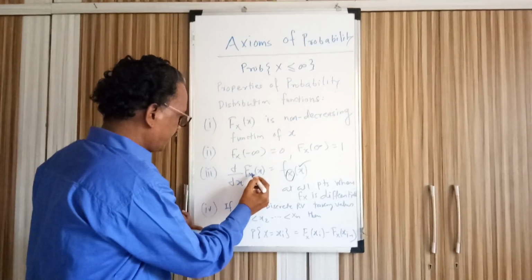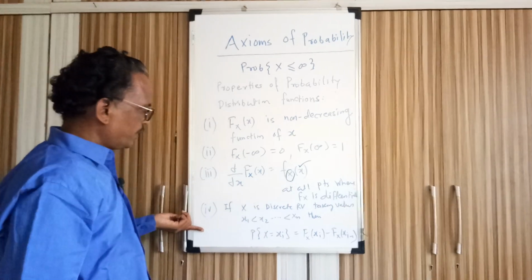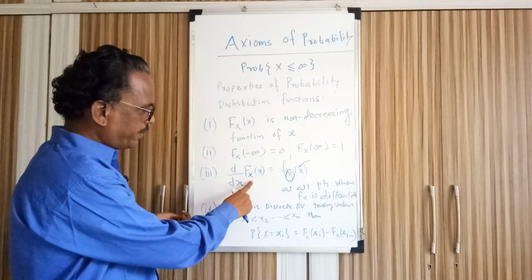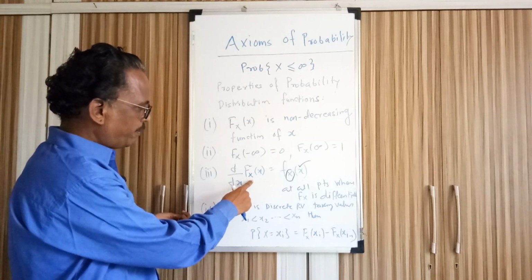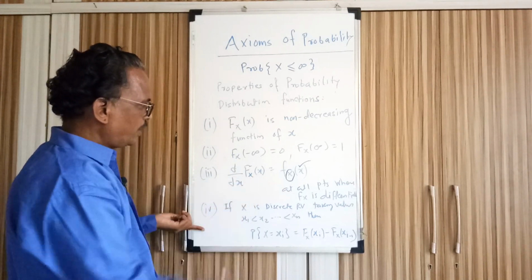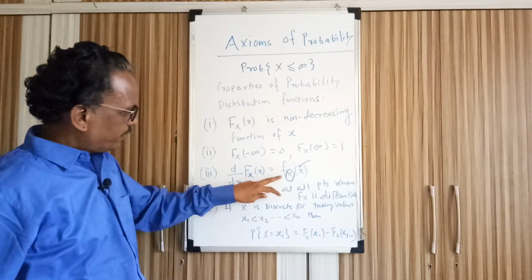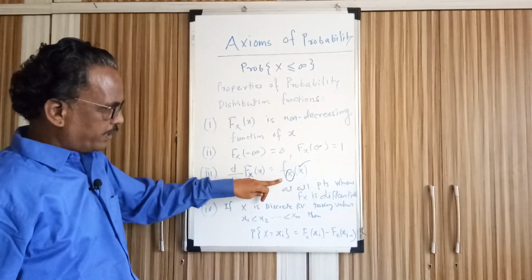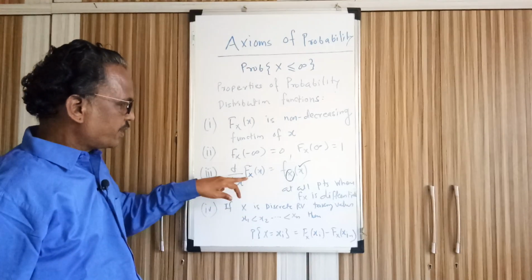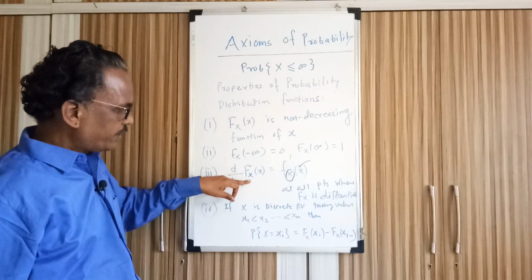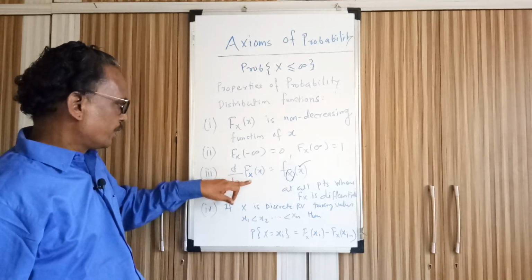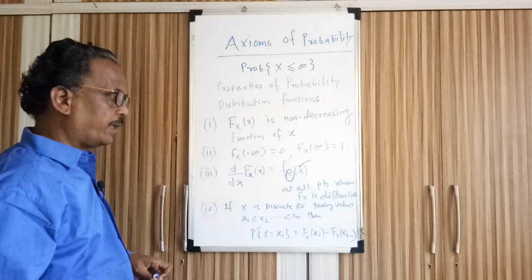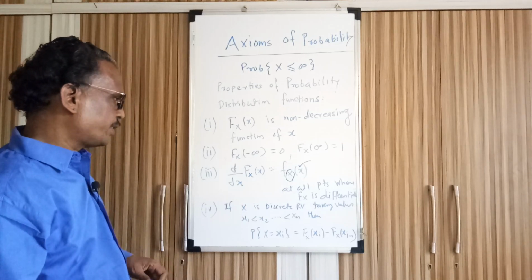This is the distribution function, and this is the density function f_X(x). The density function can be obtained by differentiating the distribution function. The distribution function is also called the cumulative distribution function. The only thing we need is that the differentiation be possible, at all points where F_X is differentiable.